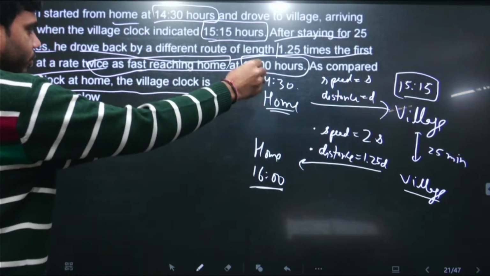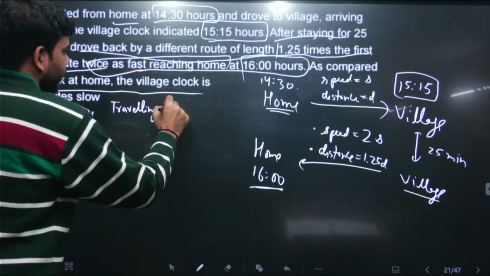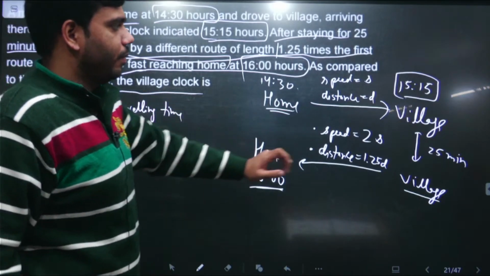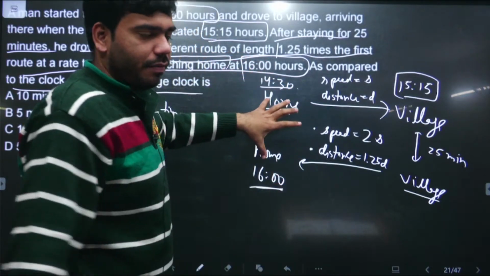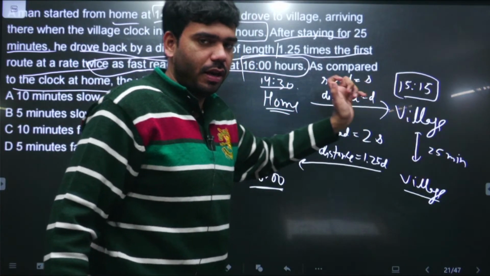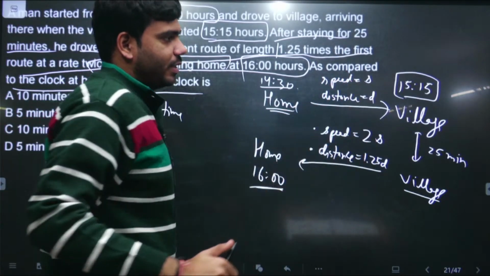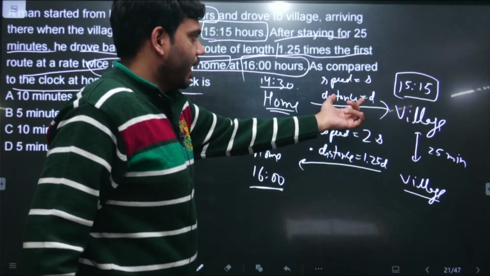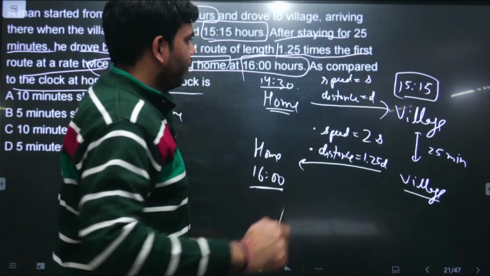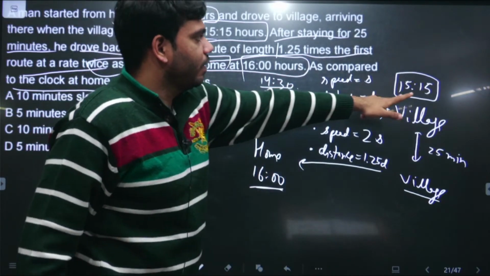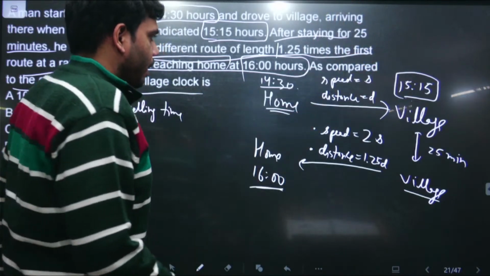So the total traveling time will be, a very simple question this is. So how will we solve this? We will remove this thing from the complete, from 2:30 to 4, this is 1.5 hours. We will remove this 25 minutes from 1.5 hours. Then after that we will calculate how much time this will take and how much time this will take. Then we will get a specific time to cover from home to village. Then we will adjust the time with here, and then we will see how the clock is, right, or is it fast or is it slow, right? So let's try it.